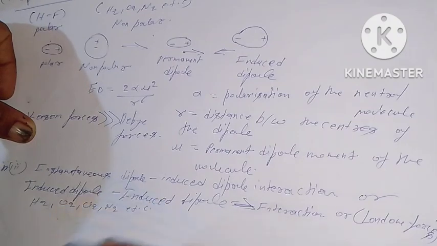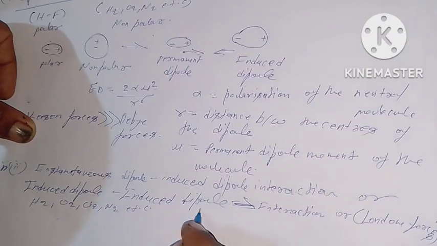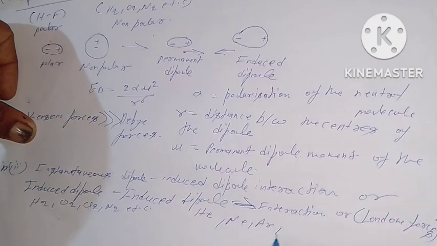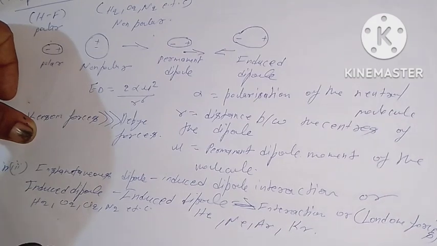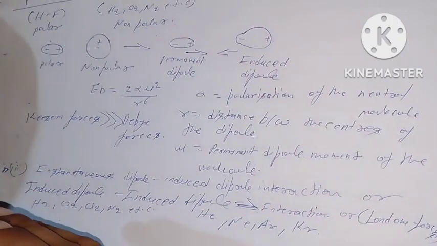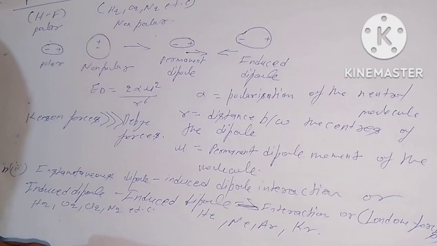They are found as well in monoatomic noble gases like helium, neon, argon, krypton, etc. A non-polar atom or molecule has a positive center surrounded by a negative electron cloud. Both are in equilibrium.